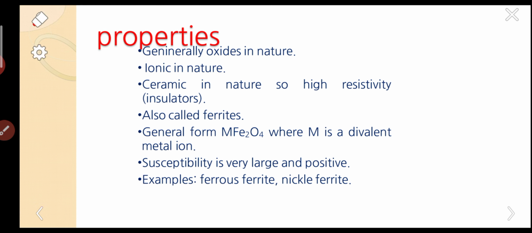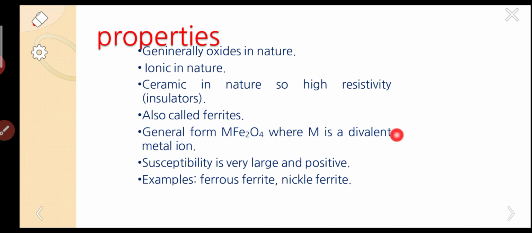So, properties of ferrimagnetic materials. Generally these are oxides, ionic in nature, so ceramic in nature with high resistivity. So they are generally used as insulators. They have high resistivity and are also called ferrites. These are very important. I will give one lecture especially on ferrites and applications. It is very useful and very interesting.